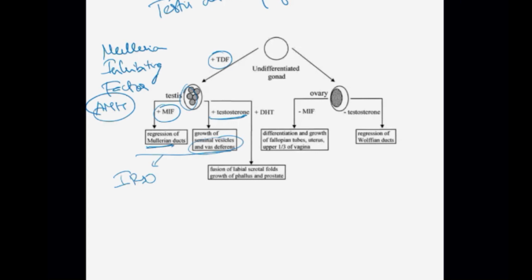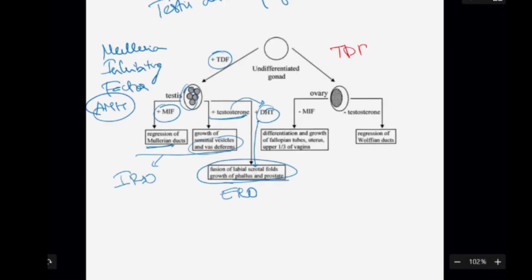This testosterone will get converted into dihydrotestosterone, and that is going to cause fusion of the labioscrotal folds and growth of the phallus and the prostate. So this is going to help in the development of the external reproductive organs. If this TDF, testis determining factor, is not there, the gonad will develop into ovary.